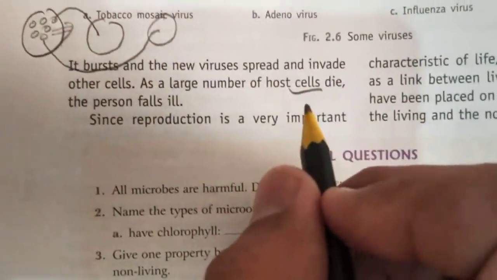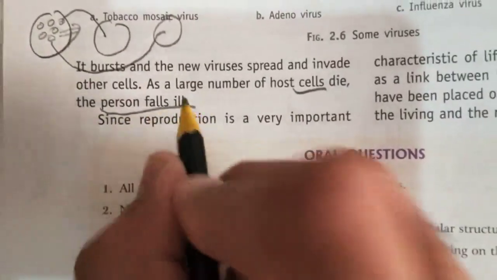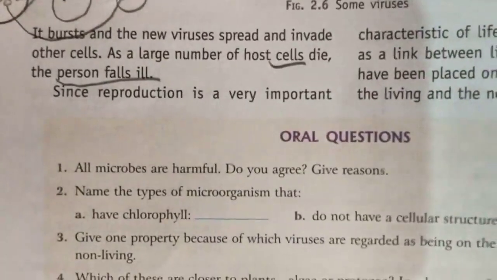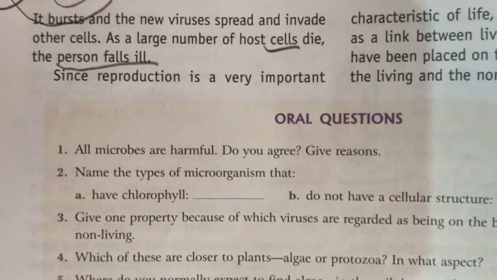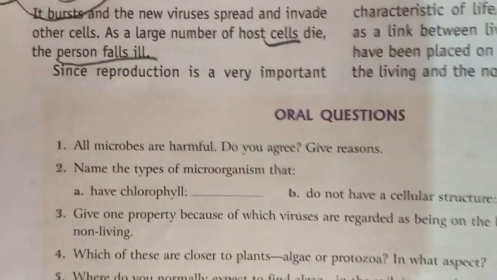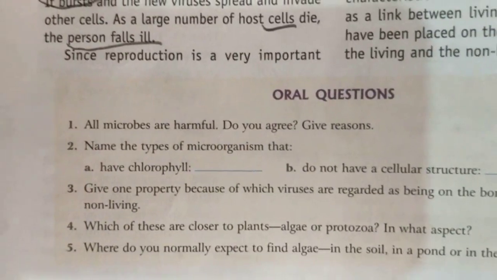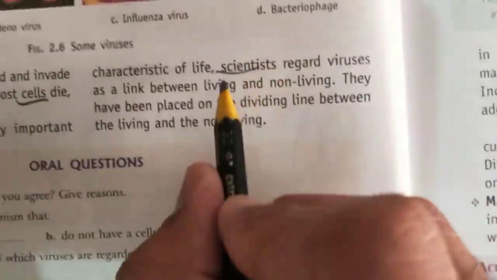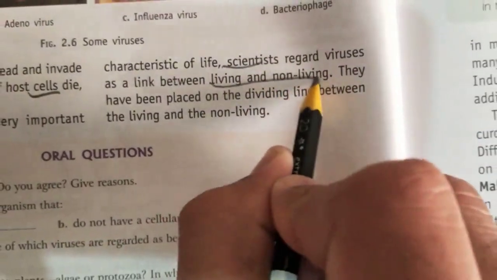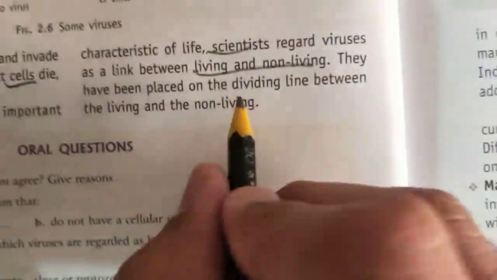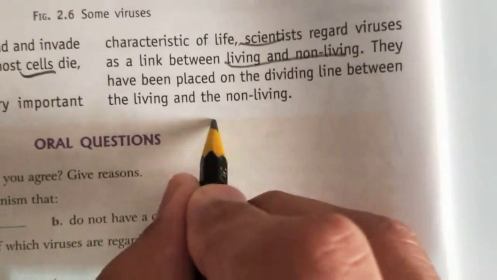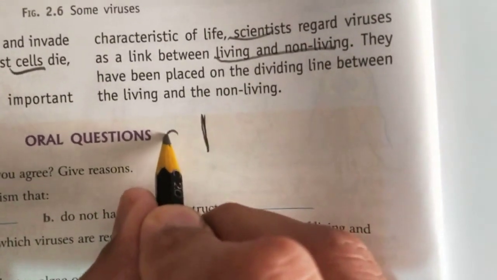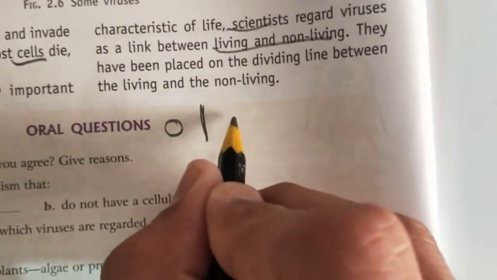If so many cells die, the person becomes ill. That means he will not be a healthy person. That means a disease will attack that person. So scientists say viruses are both living and non-living things. That means they have been placed on the borderline of living and non-living things. When they are outside the cell, they are non-living, but when they are inside the cell, they are living.